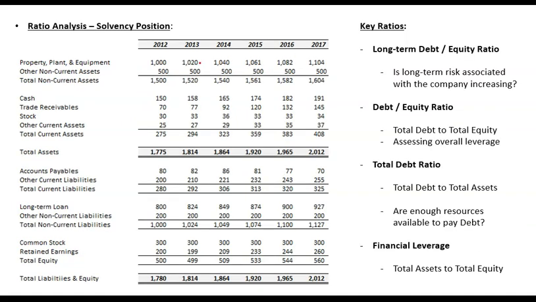Key ratios with respect to solvency include long-term debt to equity, total debt, and financial leverage, that is total assets to total equity. Whenever your debt is going up, that is seen as a sign of risk, and overall it is assumed that risk is increasing. And whenever debt as a percentage of assets or equity is going down, that is seen as a decrease in risk. That is also referred to as financial leverage.